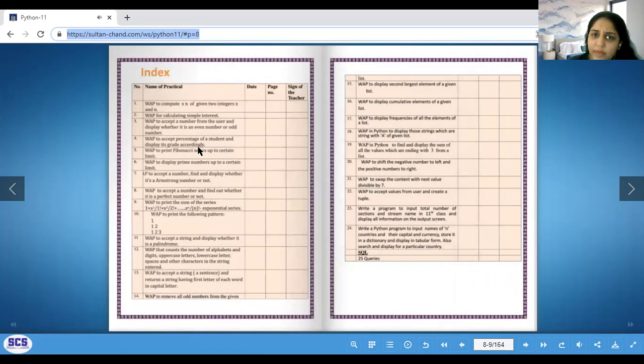Then the next page will be index. Here you can see there are 2 pages of index, but you will have only 1 page of index. You have only 8 programs to do. I've been very kind to you all. Please do those 8 programs correctly and make a good PDF file. I'm really taking out time to explain this to you.